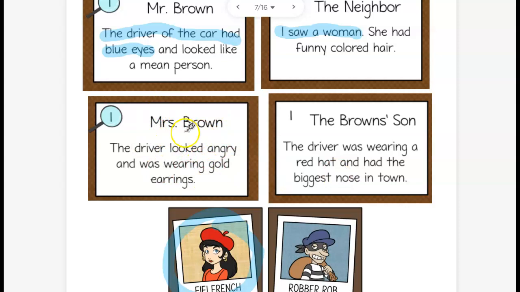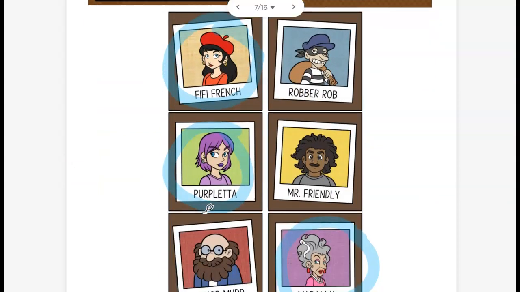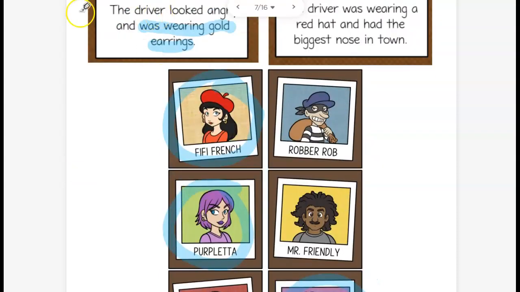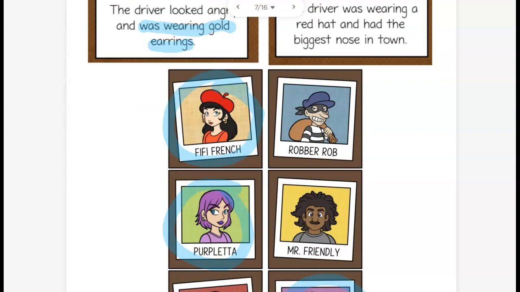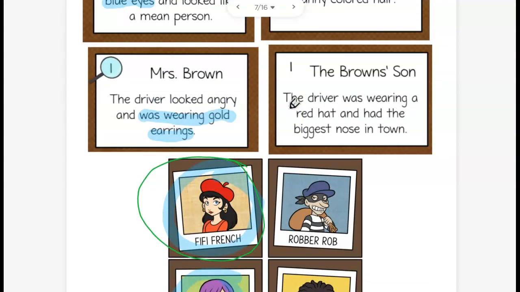The next eyewitness, Mrs. Brown. The driver looked angry and was wearing gold earrings. Well, looking angry, that would be an opinion, but the fact is she was wearing gold earrings. Which ones are wearing gold earrings? Whoa, I only see one that's wearing gold earrings. I'll use a different color. All right, let's see if the last eyewitness matches Fifi French.